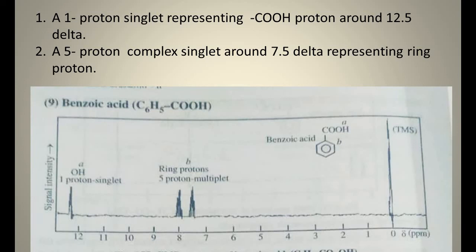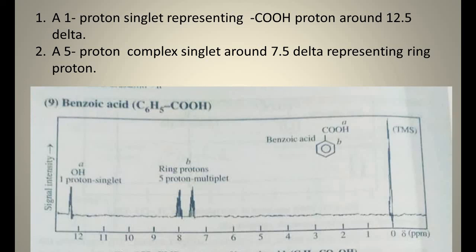So benzoic acid is a typical system in which both the protons are highly deshielded and they exhibit large or greater chemical shift from the TMS signal. The aromatic ring protons are shifted to 7.5 delta because of the ring current. The ring current of the pi electron cloud produces a paramagnetic augmentation field which is anisotropic and it creates a deshielding effect on the protons.